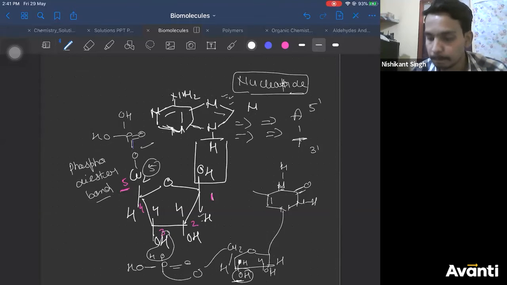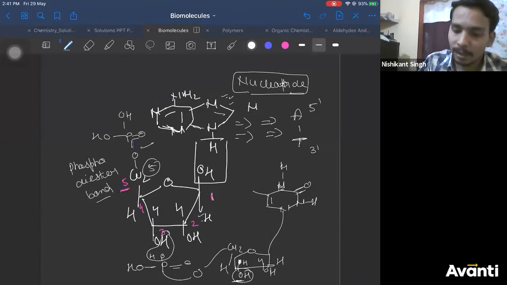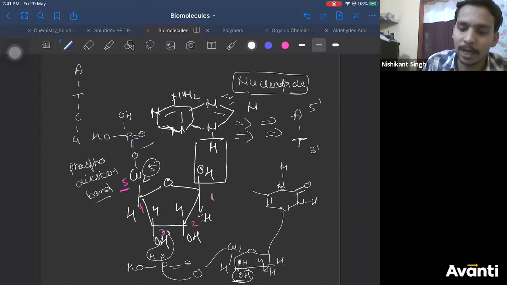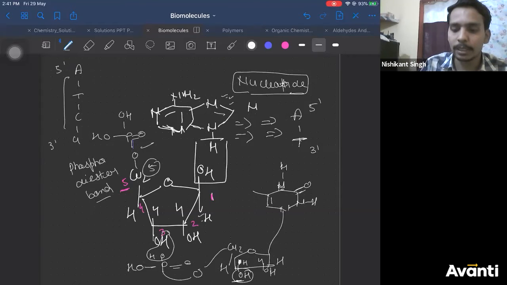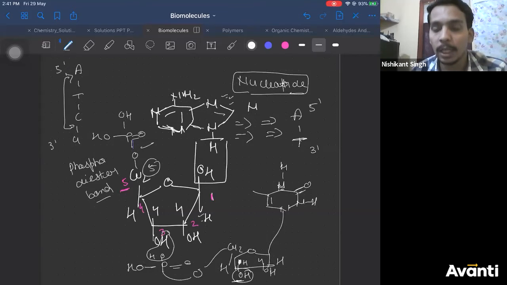It's a dinucleotide. Similarly, after thymine, I can attach cytosine, I can attach guanine. So it is running from 5' to 3'. So now see, I have repeated a lot of nucleotides and I got a polynucleotide. This polynucleotide is called nucleic acid.